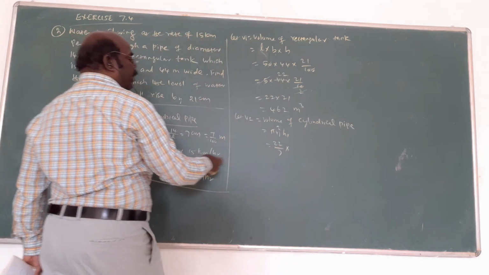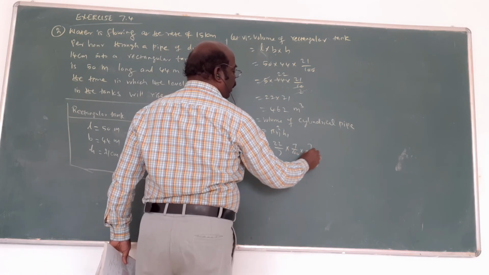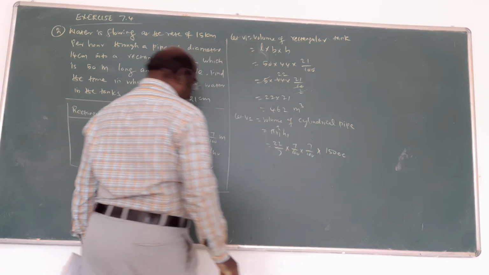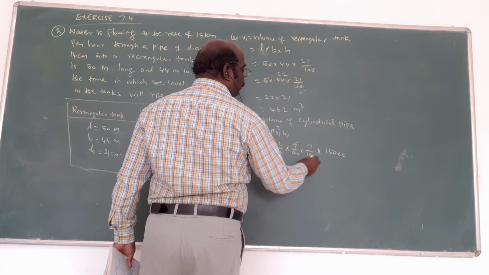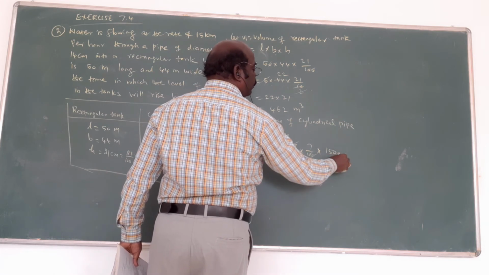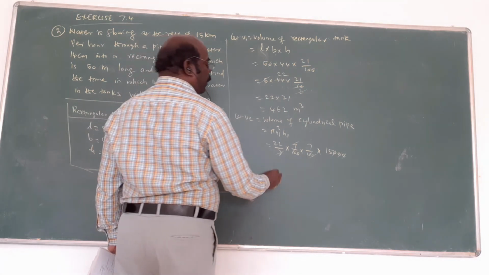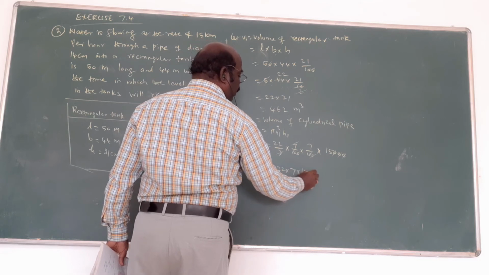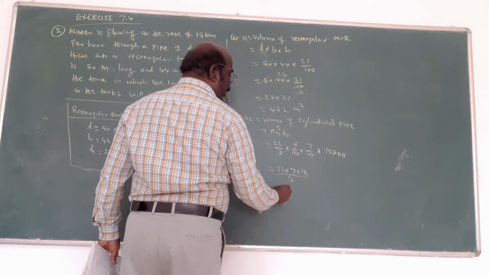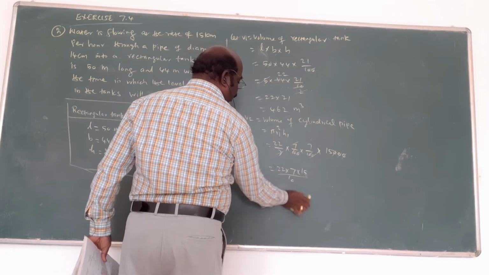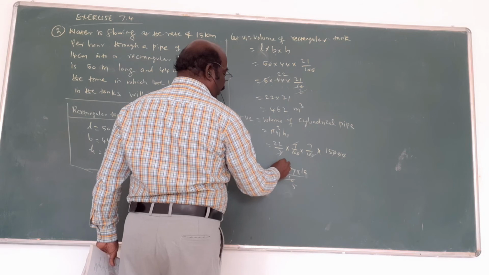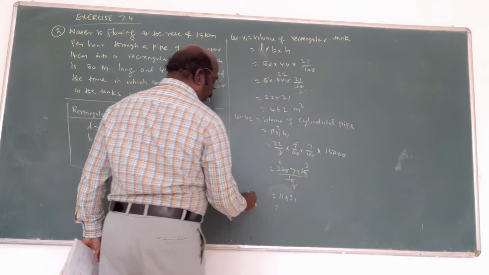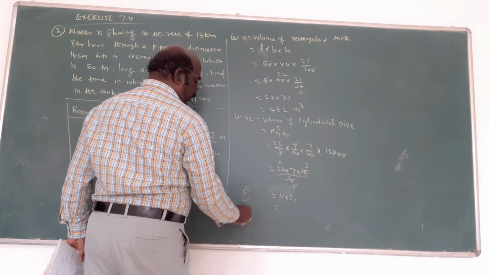R1 square, 7 by 100 into 15,000. 7 cancel, 0 cancel. Alright. After the cancellation, 22 into 7 into 50. Multiply 22 into 2 times, 5 times, 11 times, 5 times, 3 times. Now 11 into 21, that is 231.